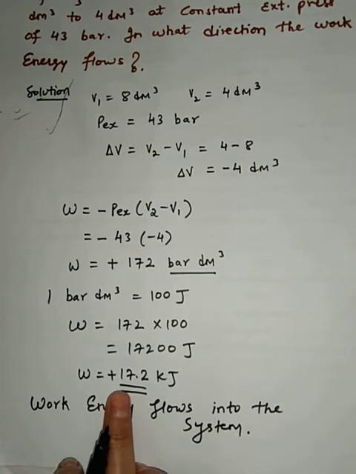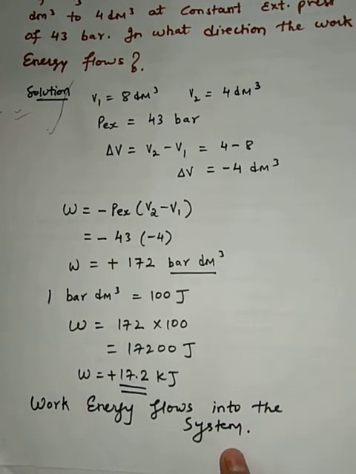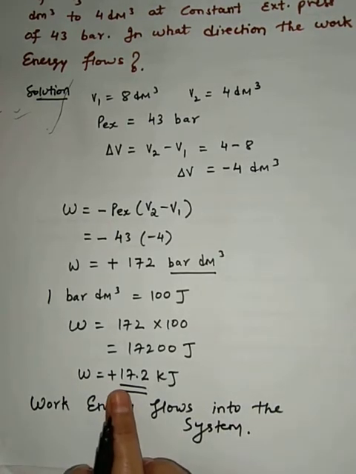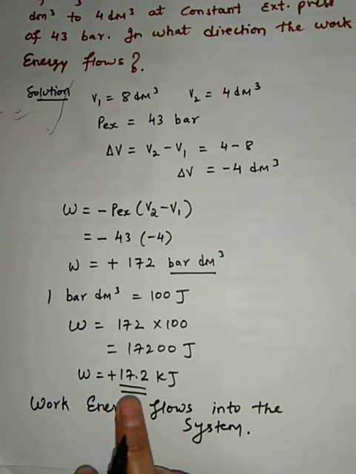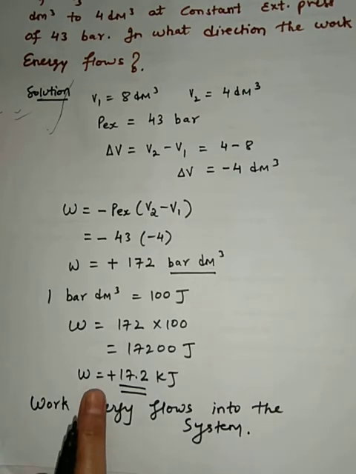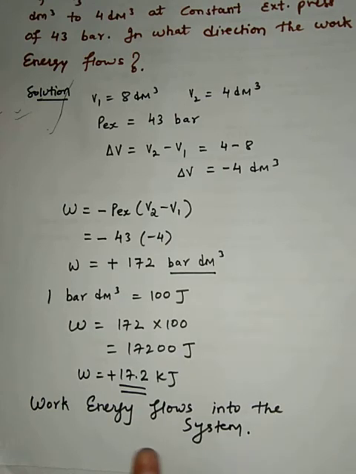When it is done on the system, meaning energy has flowed inside the system. That's why it comes to be positive. If this is negative, then we will say work is done by the system and the energy flows out of the system. But when the work comes positive, you will say energy flows into the system and the work is done on the system.